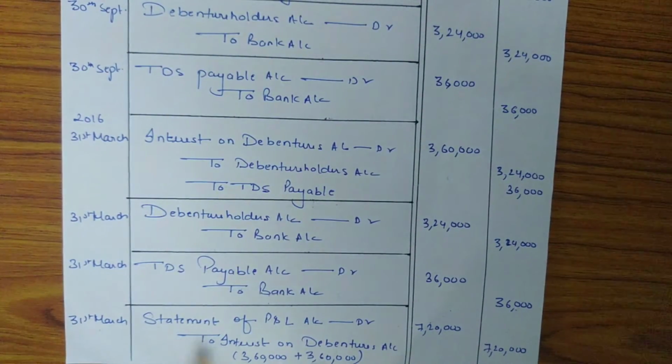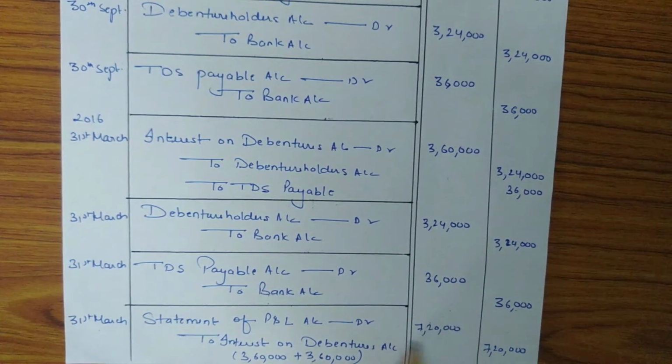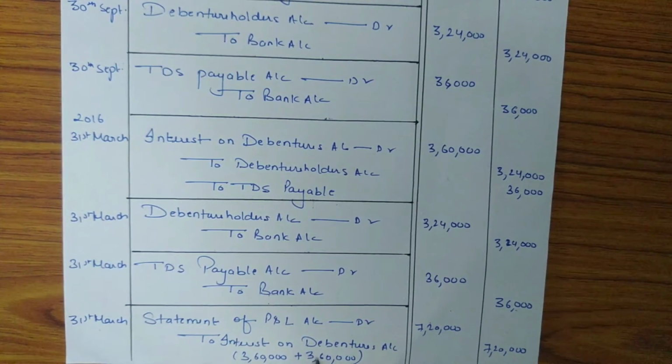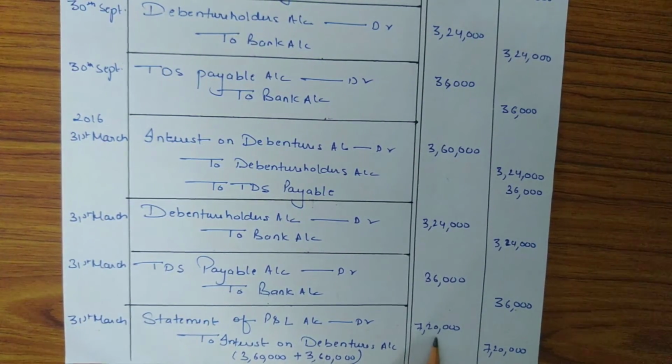Now the last entry will be passed on transfer of debenture interest to statement of P&L account, and the entry will be statement of P&L account debit to interest on debentures account, and the amount is 7,20,000. So this is the gross amount of interest on debentures paid on 30th September and 31st March. So 3,60,000 plus 3,60,000 is 7,20,000.